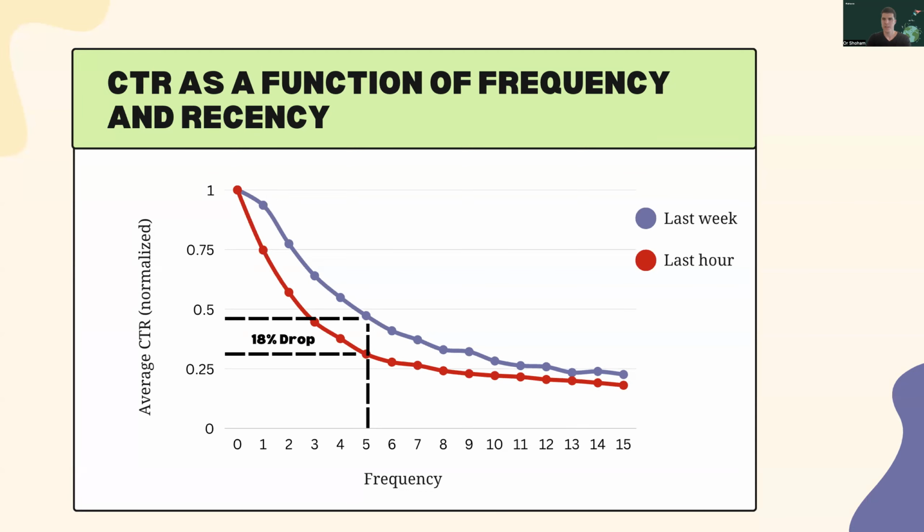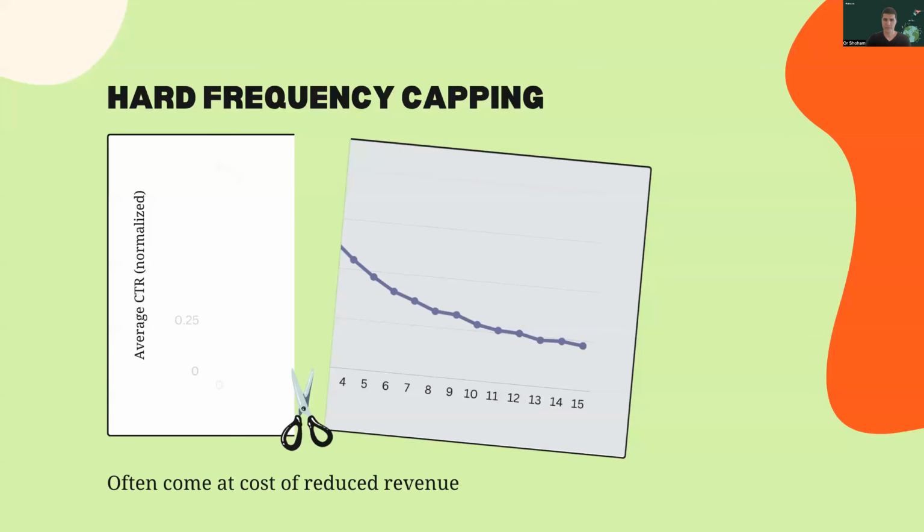The purple line is the same line as in the previous slide, illustrating the frequency over a week, whereas the red line demonstrates the frequency within the last hour. This allows us to distinguish between scenarios. For instance, where Emma viewed the same pudding mod ad 5 times in the previous week versus 5 times in the last hour. The latter scenario is undoubtedly more irritating for most users, as you would likely agree.